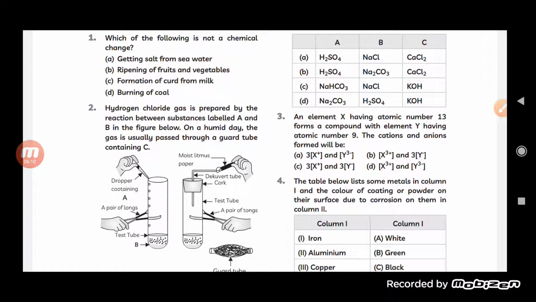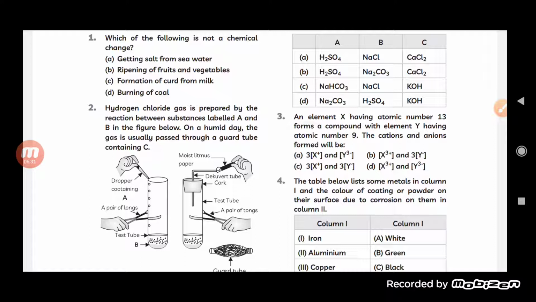And it will react with the sodium chloride. So B is what? That is sodium chloride. And when this reaction happened on a humid day, we used to keep the gas which is passed through the guard tube to that of the calcium chloride.